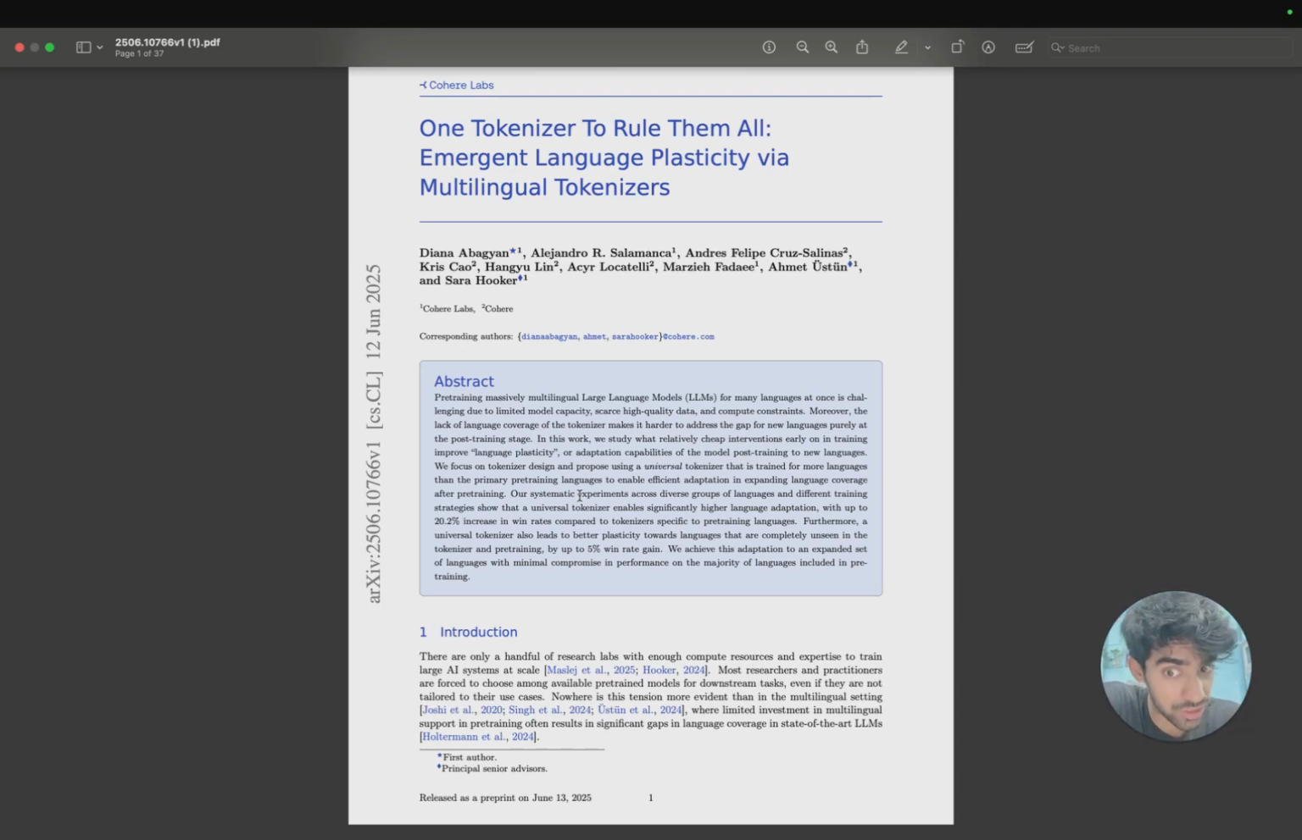Now, the number which they propose in the abstract is 20.2%, which is a very big number, right? In win rates compared to tokenizers specific to pre-training languages. Okay. Furthermore, a universal tokenizer also leads to better plasticity towards languages that are completely unseen in the tokenizer and pre-training, by up to 5% win rate gain.